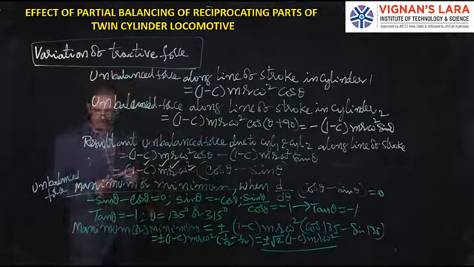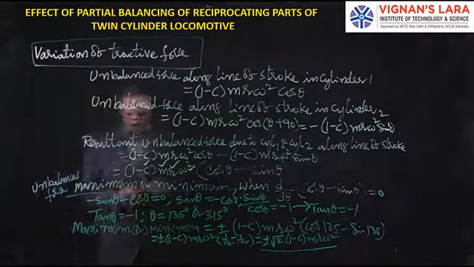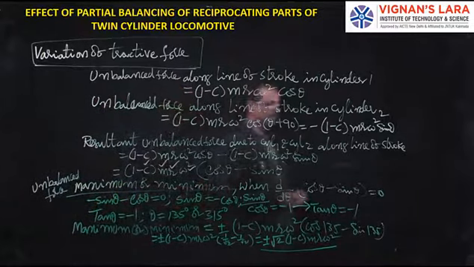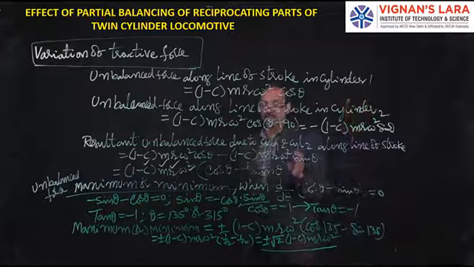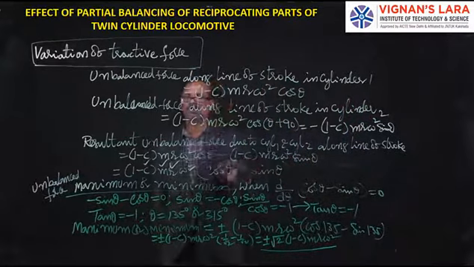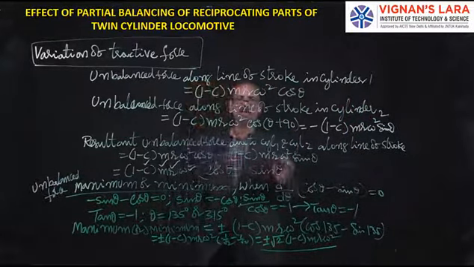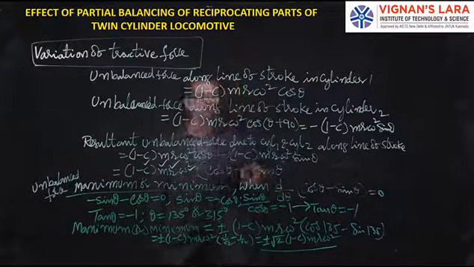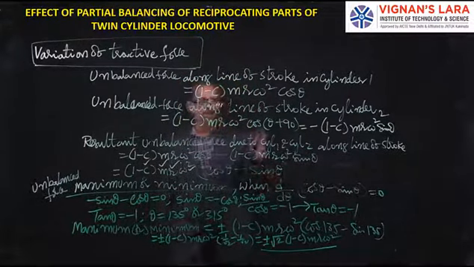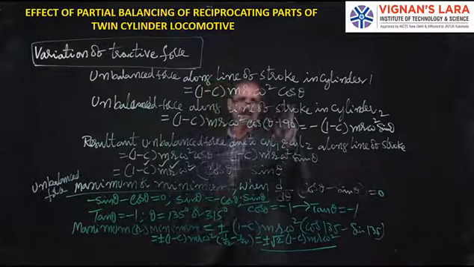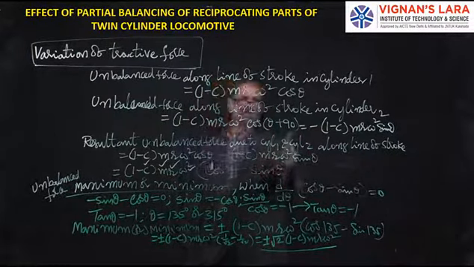The variation of tractive force is defined as the resultant of the unbalanced force along the line of stroke due to cylinder 1 and cylinder 2. Cylinder 1 is at crank angle theta and cylinder 2 is at theta plus 90.